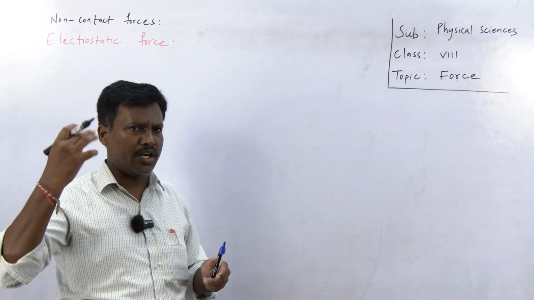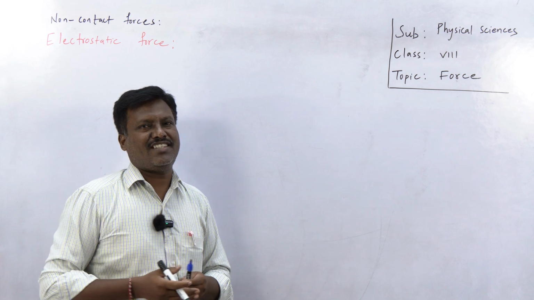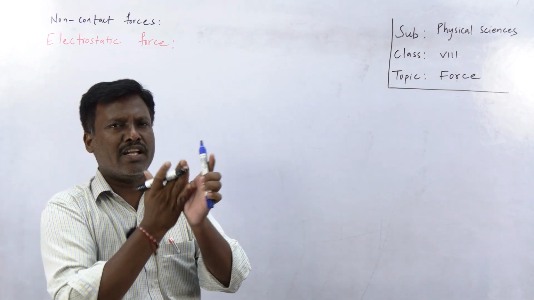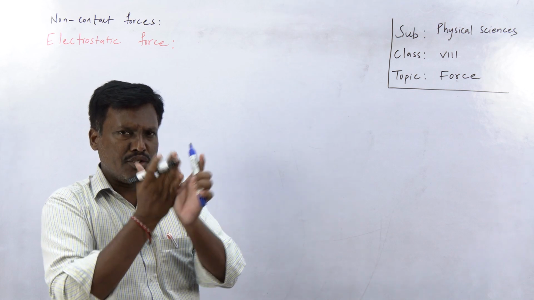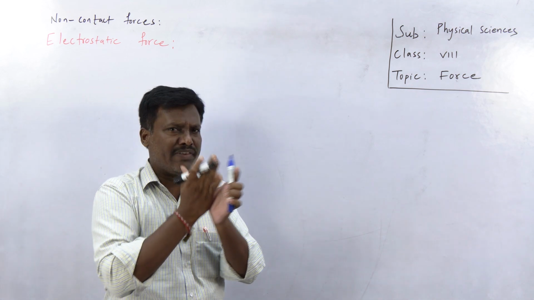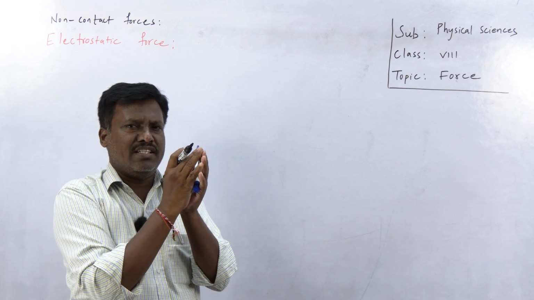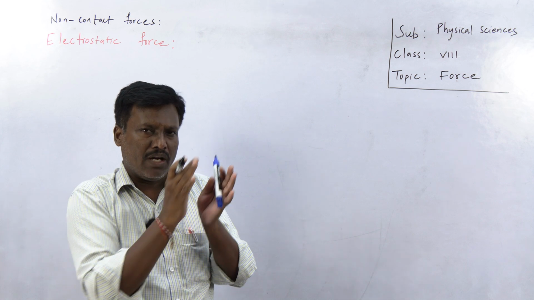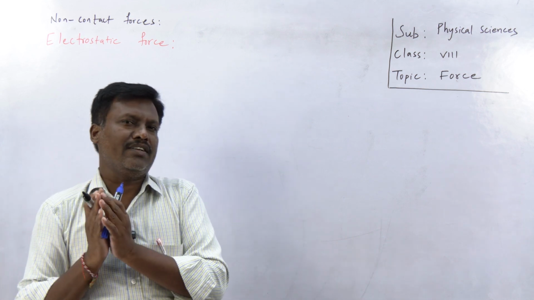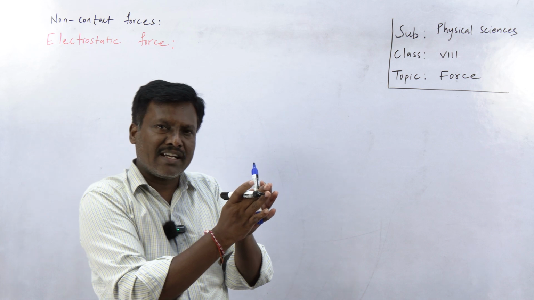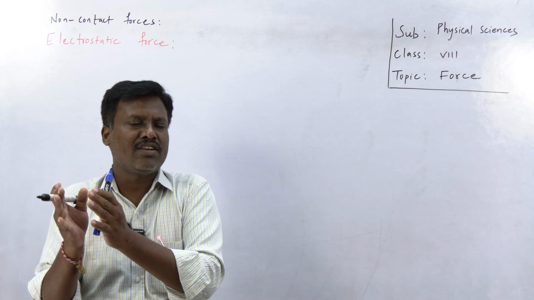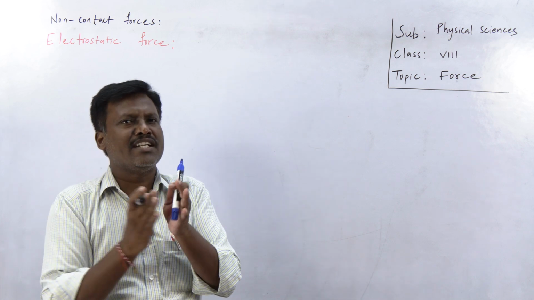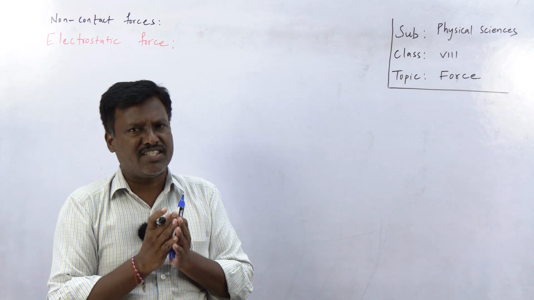Then what happened on rubbing? This balloon gets charged. When we rub one body on another body, this method is called the friction method. During the friction method, due to production of heat, electrons gain energy and transfer from one body to the other body. One body loses electrons, the other body gains electrons. The body which loses electrons gets positive charge and the body which gains electrons gets negative charge. Electron transfer takes place, then the two bodies get charged.